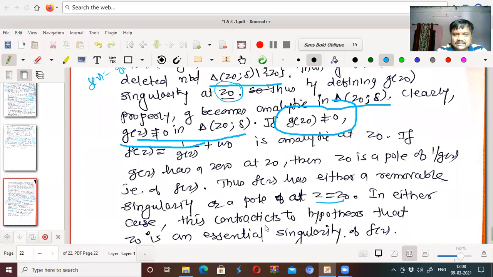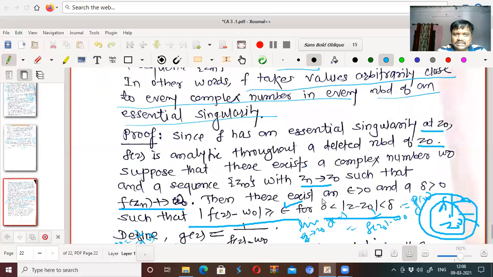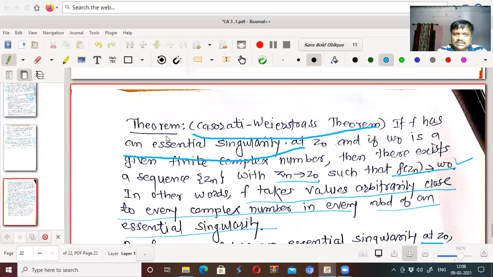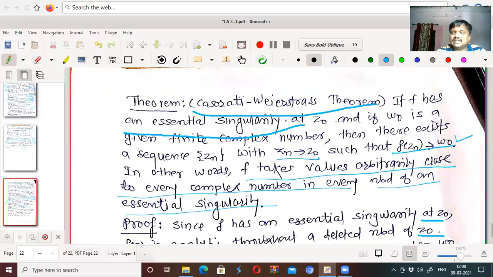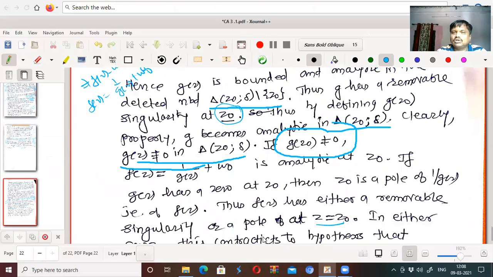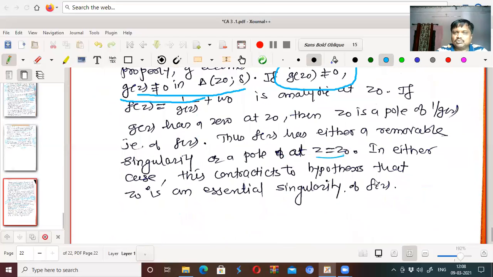So in either case, the singularity is either a pole or a removable singularity, but what is the hypothesis? F has an essential singularity at z0, but we are getting either a removable singularity or a pole of some order. So in either case, this contradicts the hypothesis that z0 is an essential singularity.